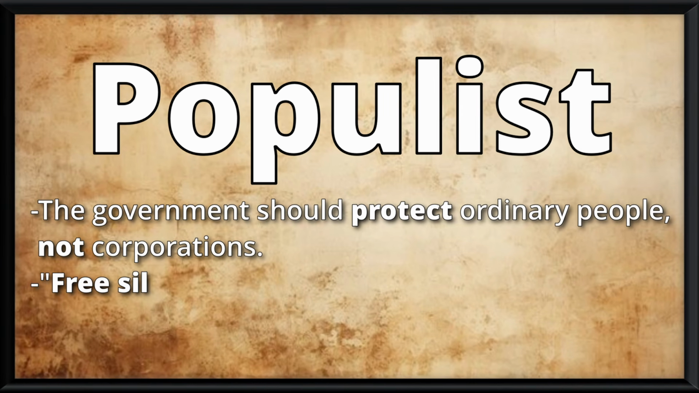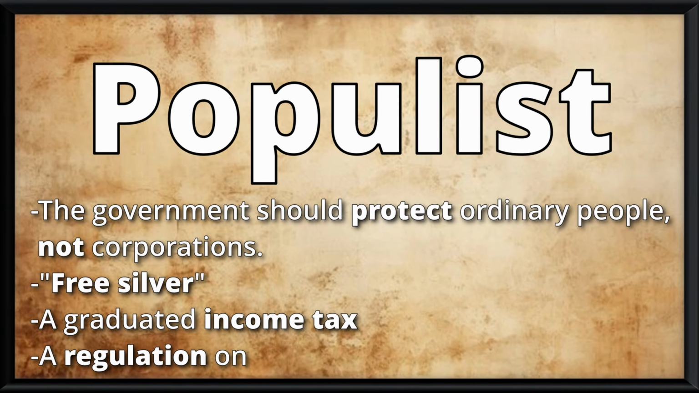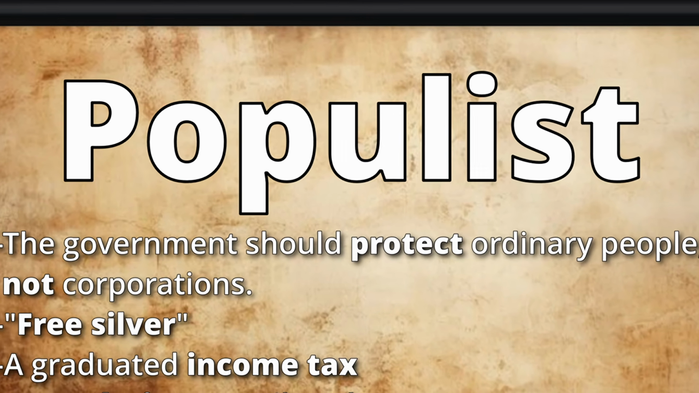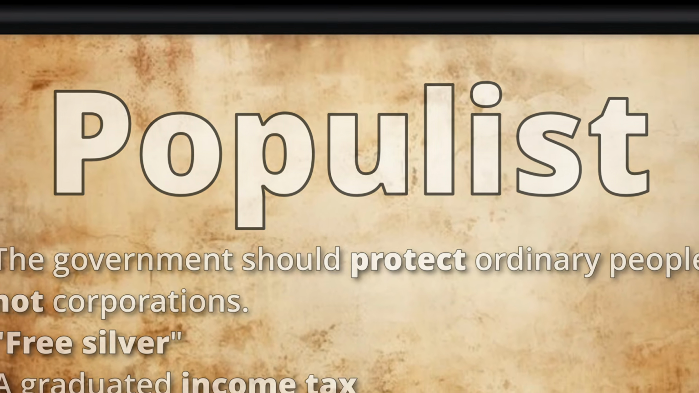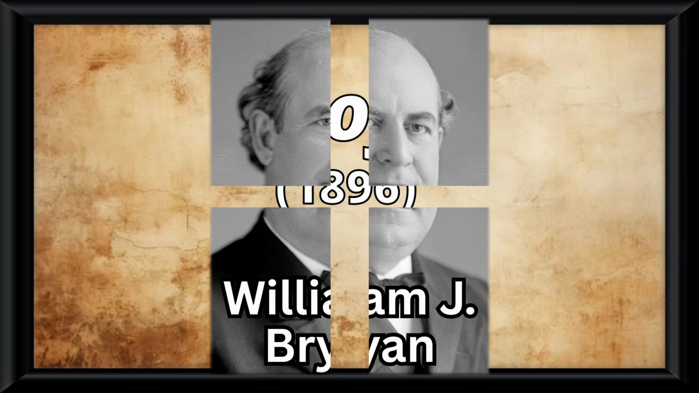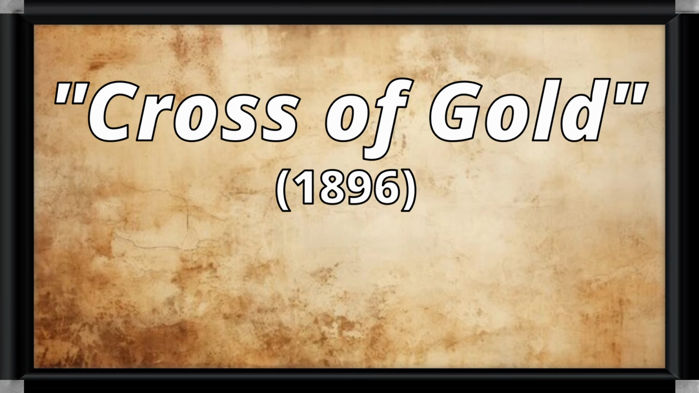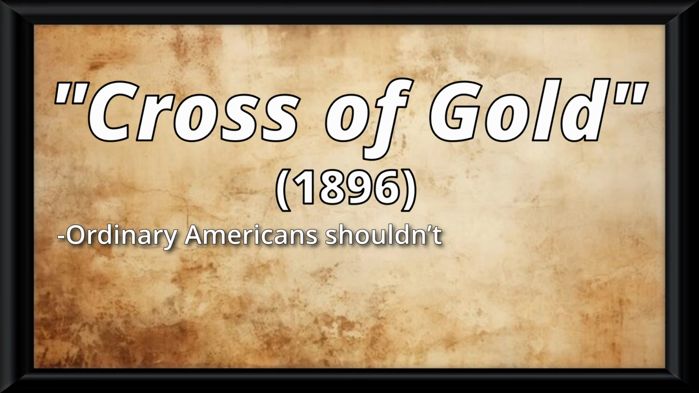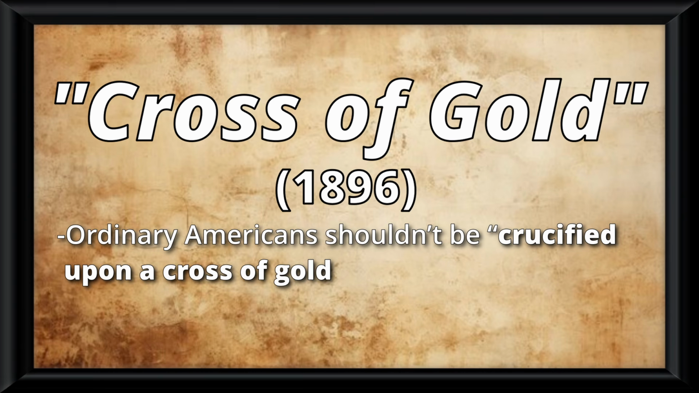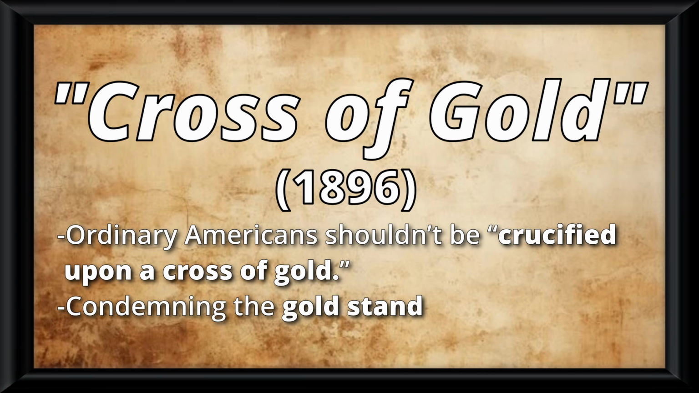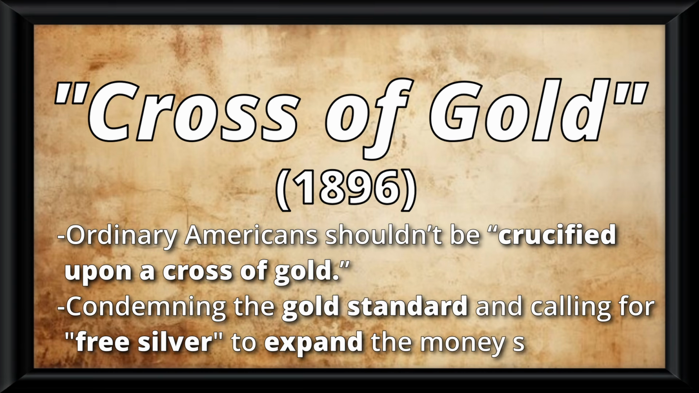That means free silver, a graduated income tax, a regulation on railroads, and a lot more things will be argued for. A Democratic leader who championed key populist ideals is a man named William Jennings Bryan. He's best known for his famous Cross of Gold speech, where he argued that ordinary Americans shouldn't be, quote, crucified upon a cross of gold, condemning the gold standard and calling for free silver to expand the money supply.